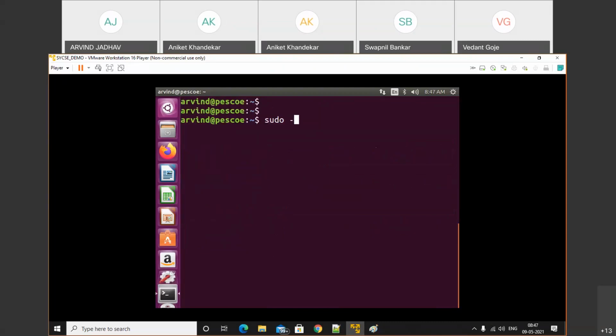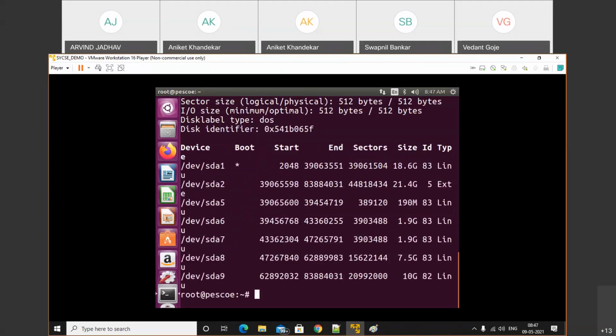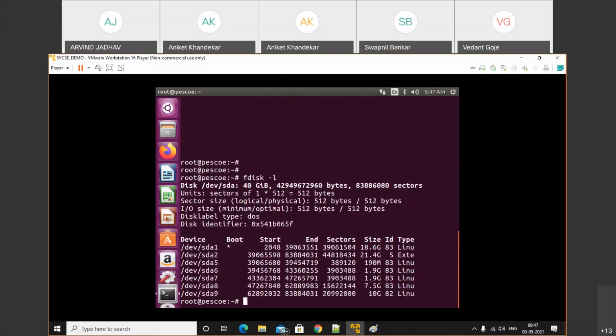sudo -i. Let's check out how we'll create the swap memory. fdisk -l will list out the disks. So we have this disk, /dev/sda1, 5, 6, 7, 8, 9. That means we have a total of 9 partitions. Okay, make a note of that.